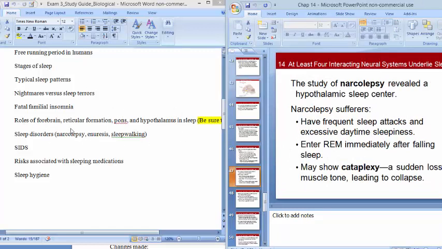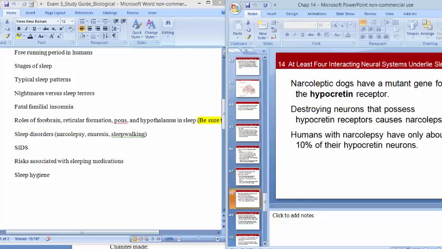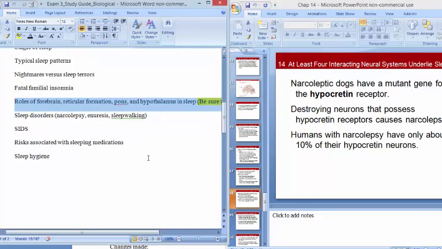And make sure you understand about narcolepsy that's related, because narcolepsy happens when there's a problem with the hypocretin secreting neurons in the hypothalamus. And so what happens is that the individual loses control over sleep. You're supposed to fall into non-REM 1 and then non-REM 2, non-REM 3 and REM. But what's happening here is a person can fall straight into REM sleep and have constant sleepiness or sleep attacks. So make sure you know about that.